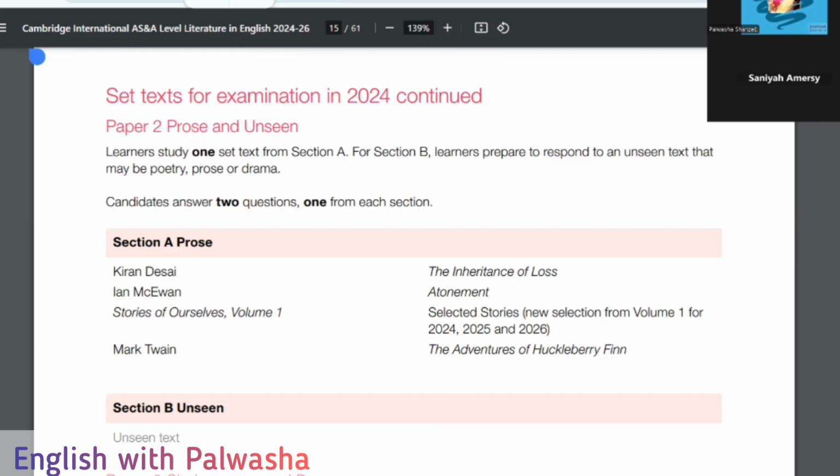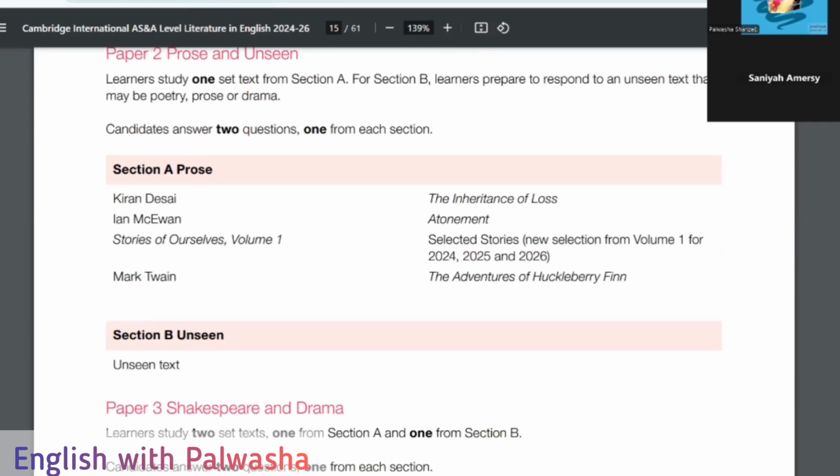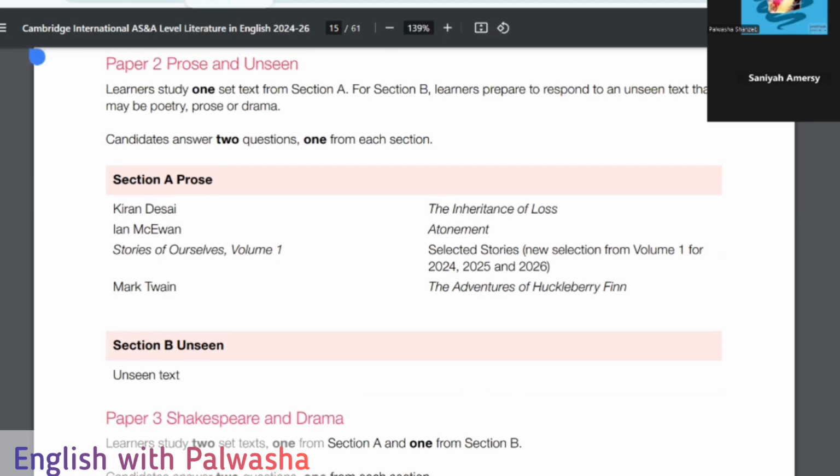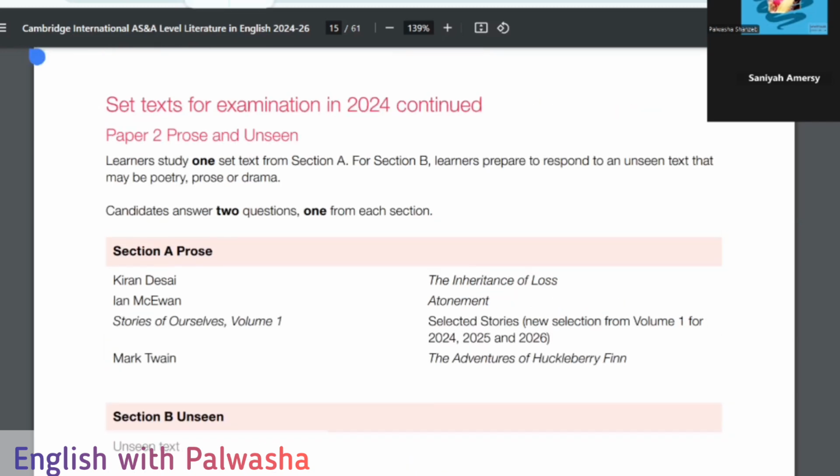So it's like the rhythm of speech, which is continued in prose. It's a piece of literature made up of sentences and paragraphs without any metrical structure. So these are the topics which we have to work on in prose. And in section B, there are unseen texts which will be given to us. We have to analyze them, explain them, and discuss them in grammatical and literary terms. But it is going to be all unseen. Here your whole knowledge will be assessed, because it's the last question of paper two. So you need to invest time in it. All your written expression will be working here, inshallah.